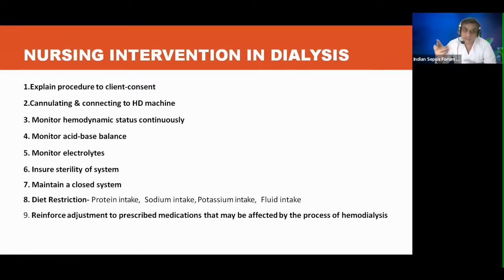Once the consent for the procedure is taken, the consent for cannulation again has to be taken. Hemodynamics have to be monitored continuously. We have to also monitor for arrhythmias. Acid-base balance: a pre-procedure ABG, and after a few hours, we repeat an ABG to look whether dialysis is able to correct what we are trying to correct.